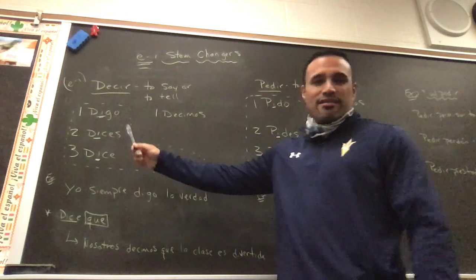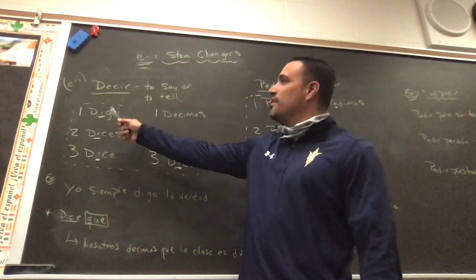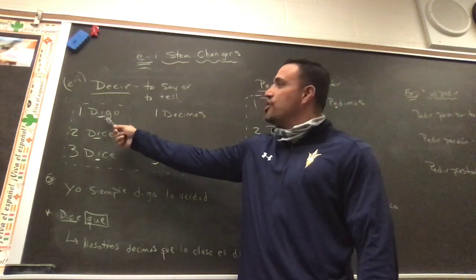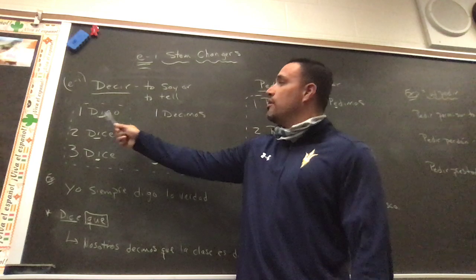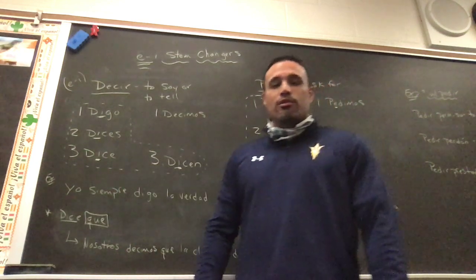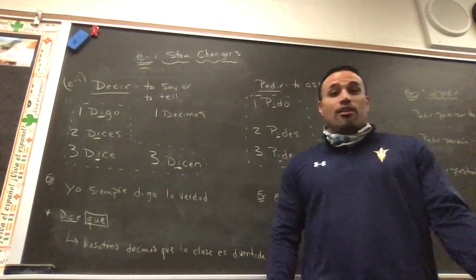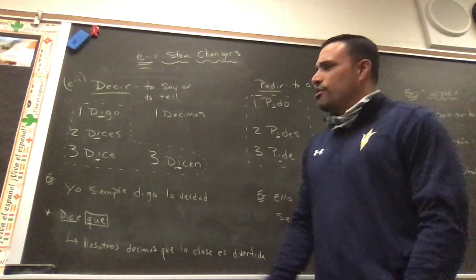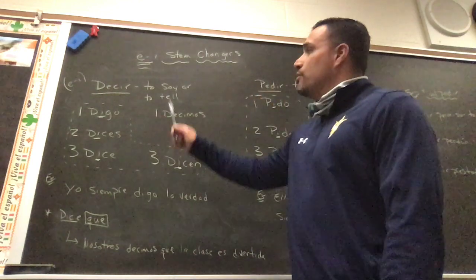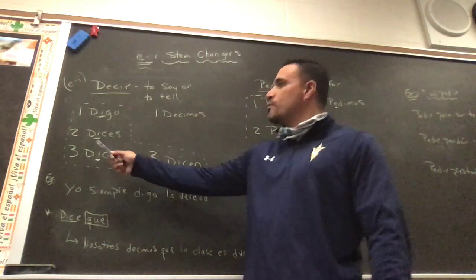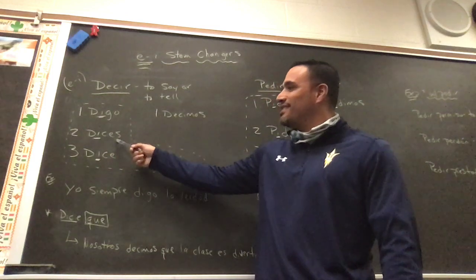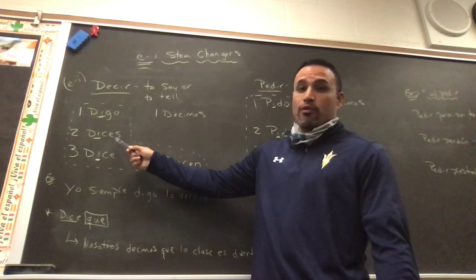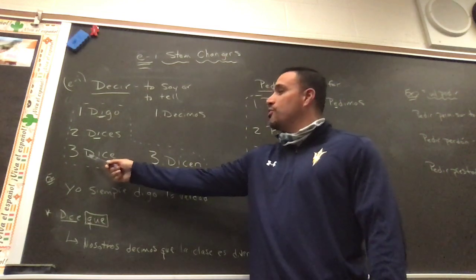Now, the yo form has a slightly irregular form. All right, we don't say digo, it changes to digo, D-I-G-O. All right, this E goes to I. This would be considered a yo-go verb in my book. We have quite a few of these: tener, tengo, decir, digo. So yo form, digo. The tú form becomes dices. Right, E to I, and then we drop our IR and we add ES. Normal for the tú form. El usted dice.